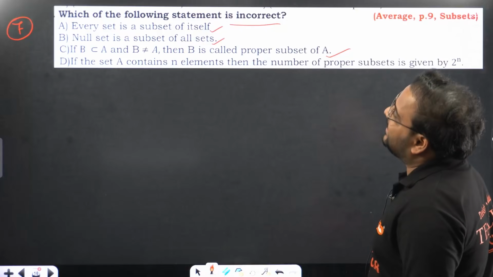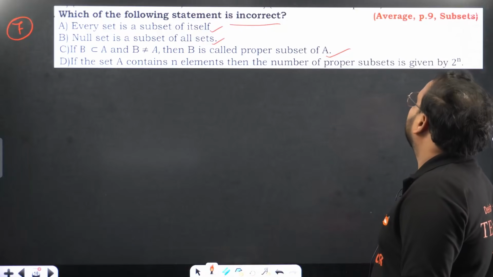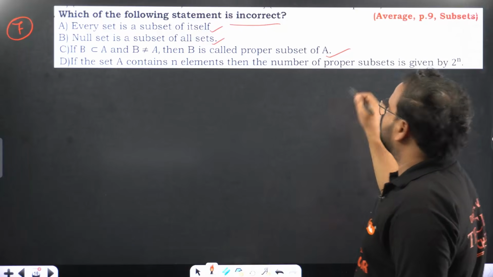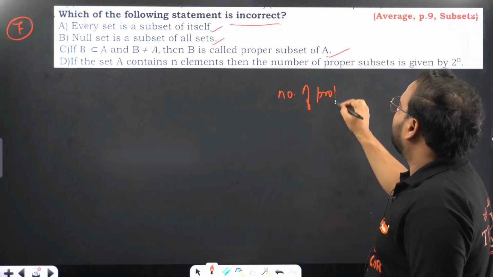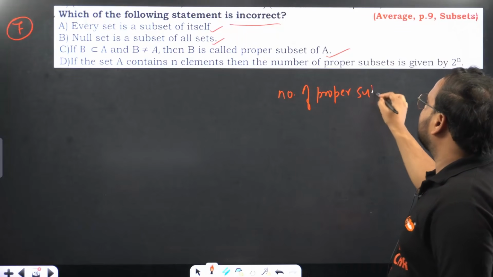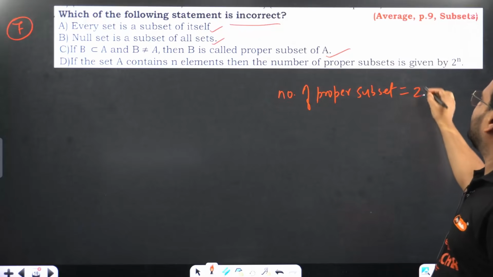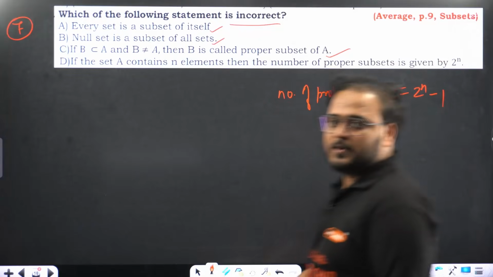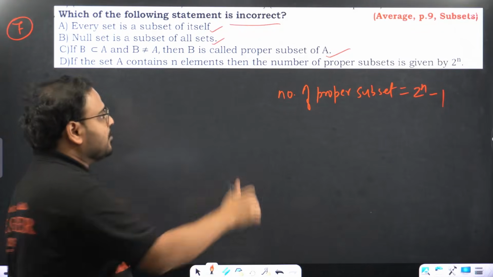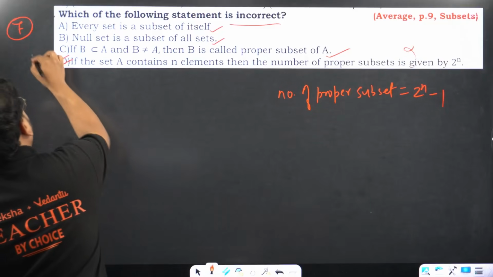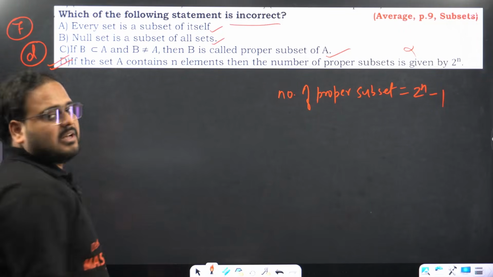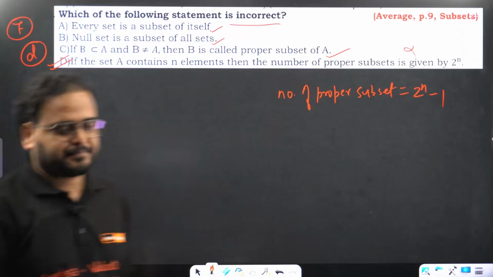If the set A contains n elements, the number of proper subsets is given by what? 2 power n minus 1 actually. This is a wrong statement. The wrong statement, so the answer is what? Option C. The 7th one, the answer is option C.